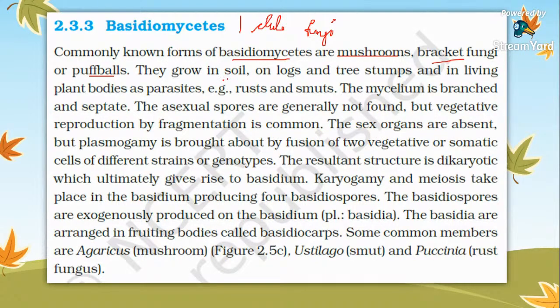They grow in soil, on logs, tree stumps, and in living plant bodies as parasites. Example: rust and smut are examples of basidiomycetes. Rust implies which fungus? Rust implies Puccinia fungus.